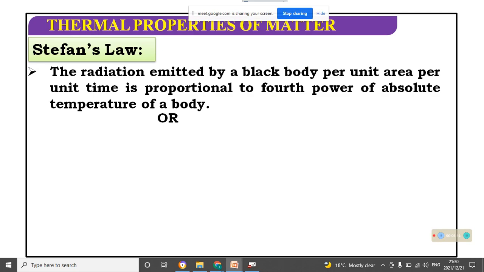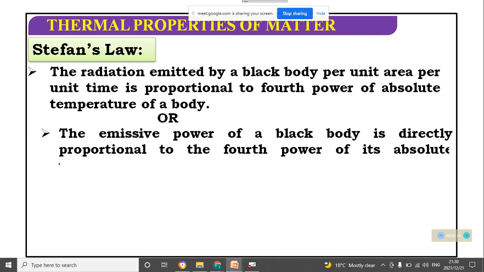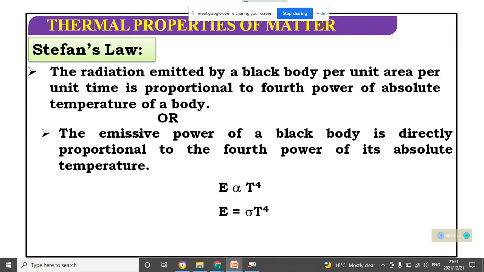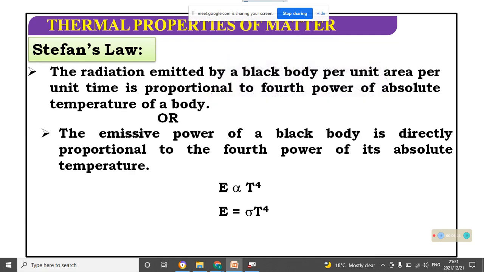The numerical formula: the emissive power of a black body is directly proportional to the fourth power of absolute temperature. The emissive power, energy emitted per unit area per unit second, is proportional to T to the power 4. E equals sigma T to the power 4, where E is the emissive power of a black body.